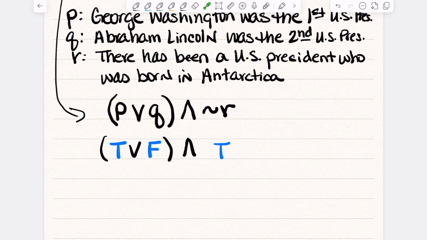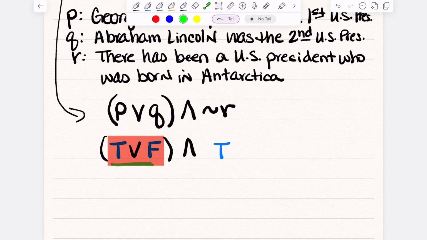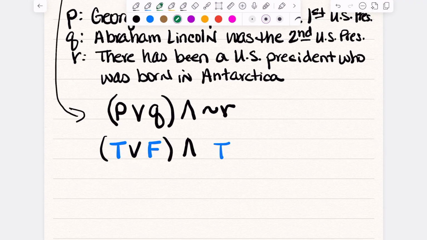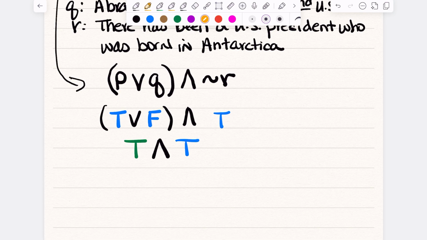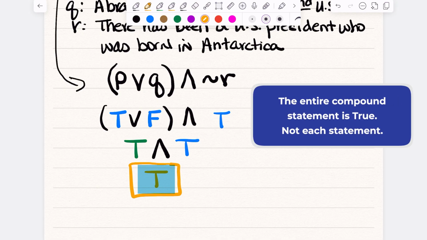And now it's just regular processing. True or false, well, that's going to be true. And then we have our and, and this is true and true. And we know that true and true is true. So we didn't do a truth table, but that means that the compound statement is true.